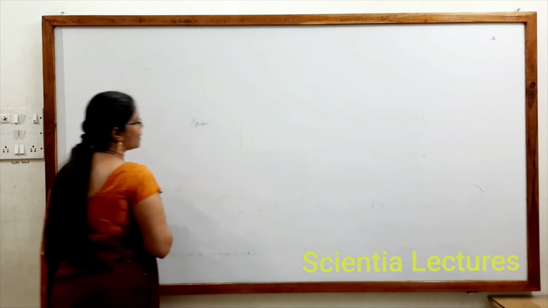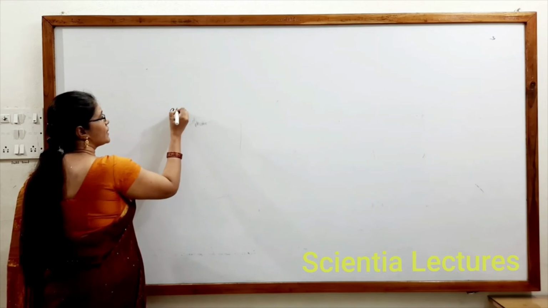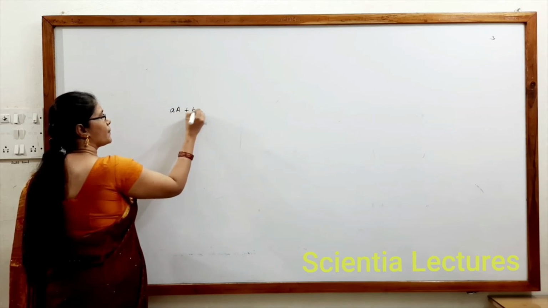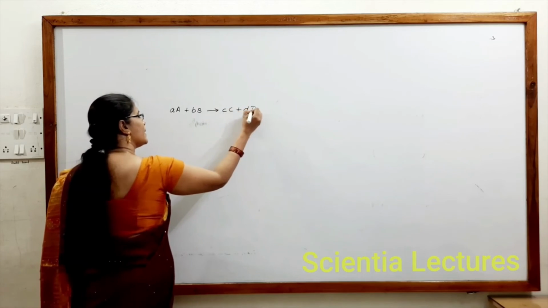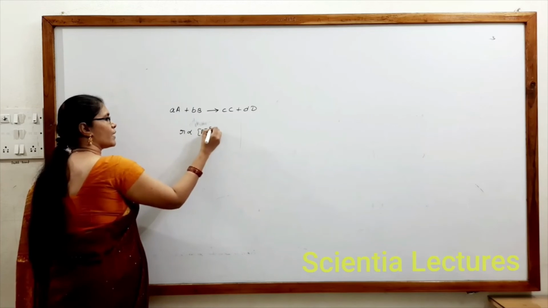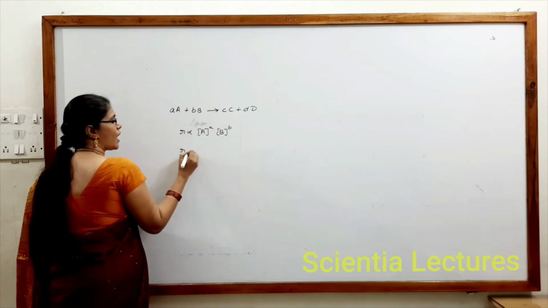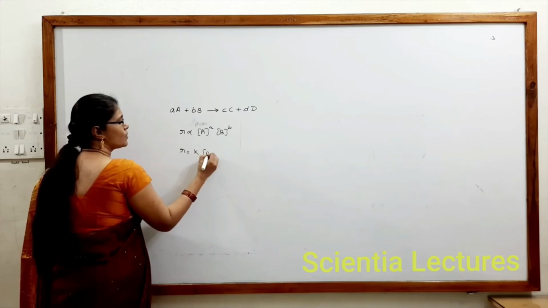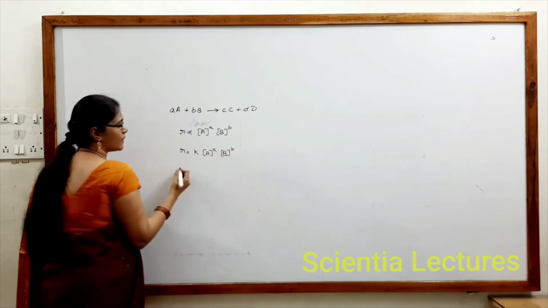This is the law of mass action, where suppose we take a general reaction, aA plus bB gives rise to cC plus dD. We can observe here that rate is proportional to concentration of A to the power a into concentration of B to the power b. R is equal to K into [A]^a into [B]^b.